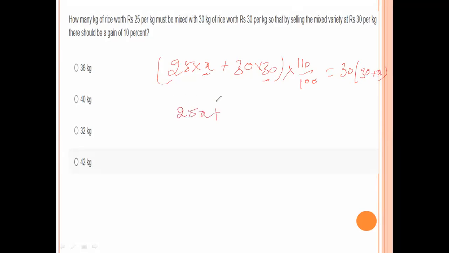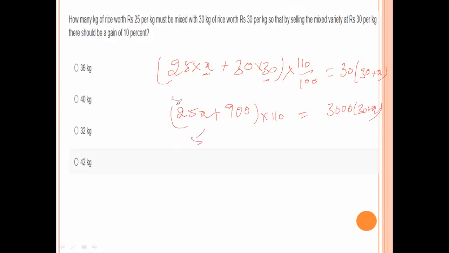25x plus 900, into 110, equal to 30 into 100, 3000 into 30 plus x.